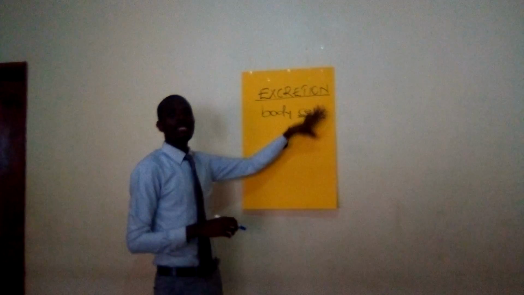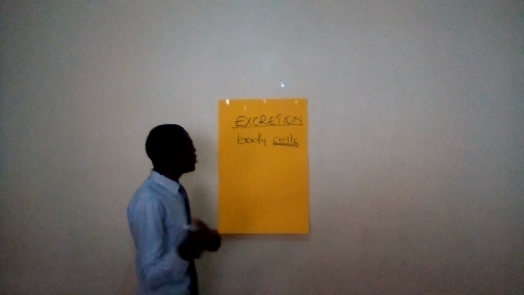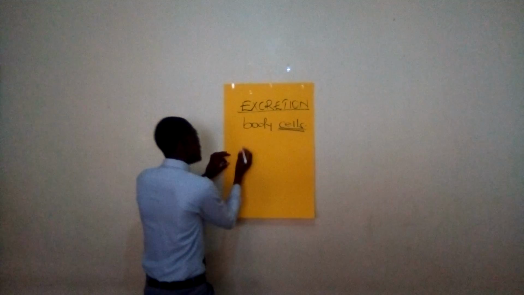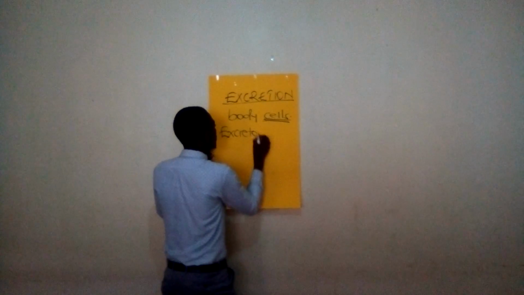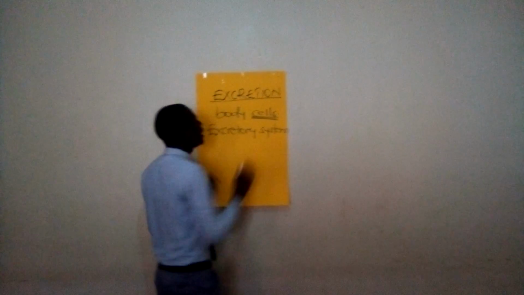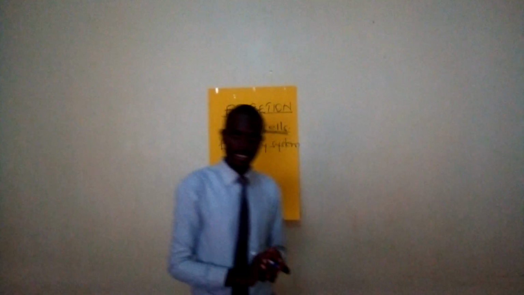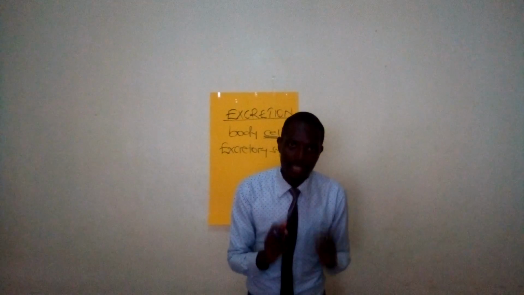Excretion is done by the different organs of the body. And those different organs of the body form what we call the excretory system. Now, what is the excretory system?